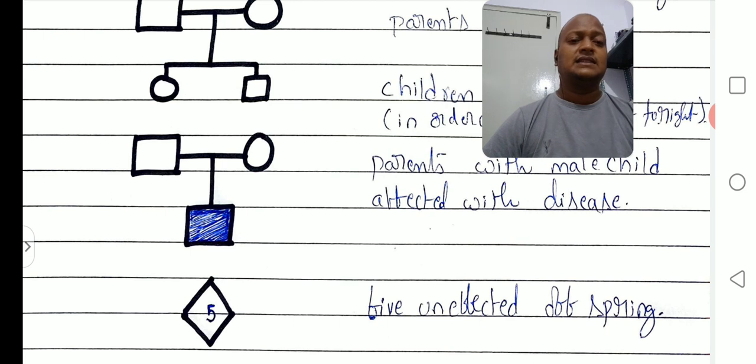In the next class, genetic disorders. What are the types of genetic disorders, and how are genetic disorders explained by the pedigree chart? Okay, practice these symbols. Whatever symbols are given in the NCERT textbook, only those we discussed today. Okay, after this clear.